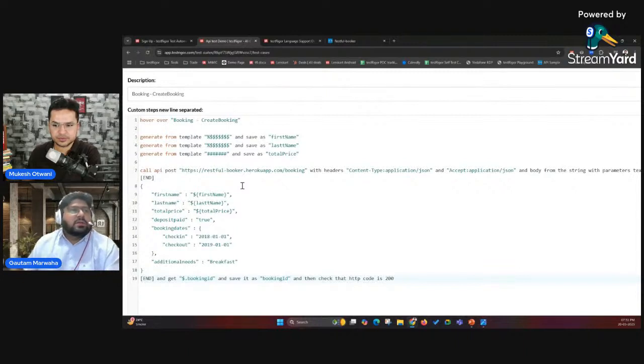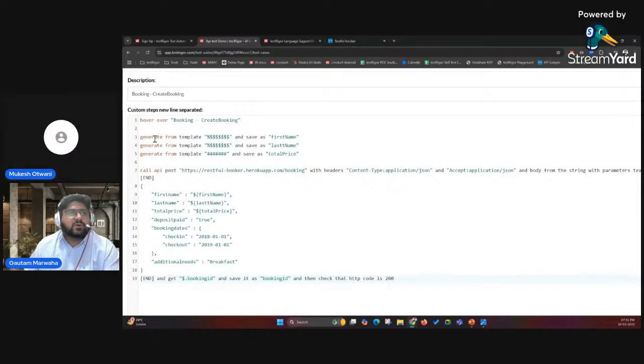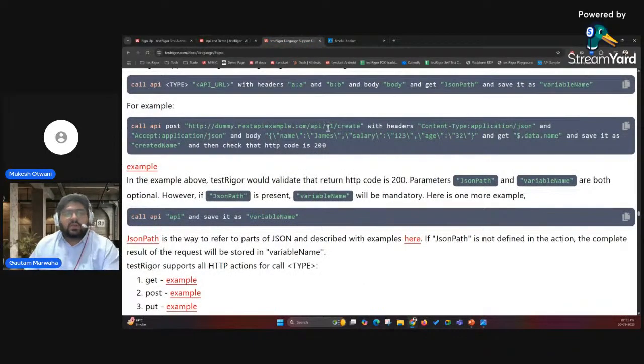Okay, cool. So guys, in this particular test case, I'm trying to create a booking where I'm passing dynamic data in the body of the API call. The first thing is I'm using the generate command in TestRigor to generate a unique first name and last name, and then a unique total price every time I'm running this test case. So I'll show you how exactly it works.